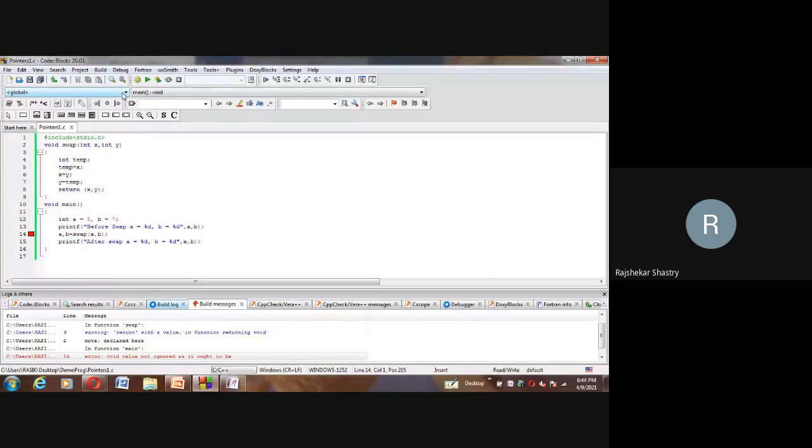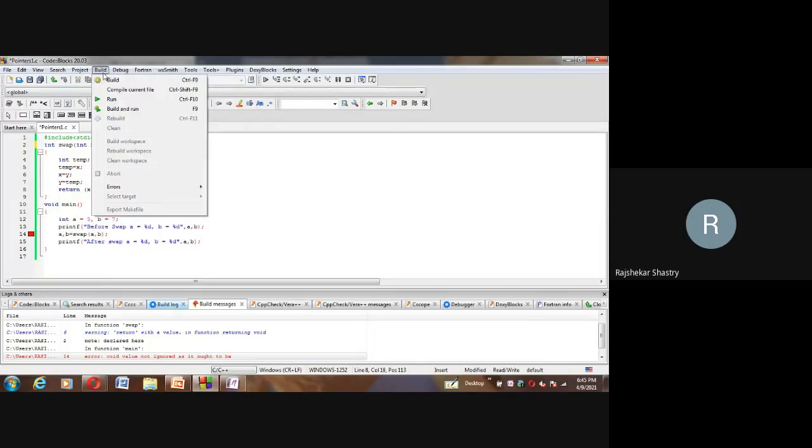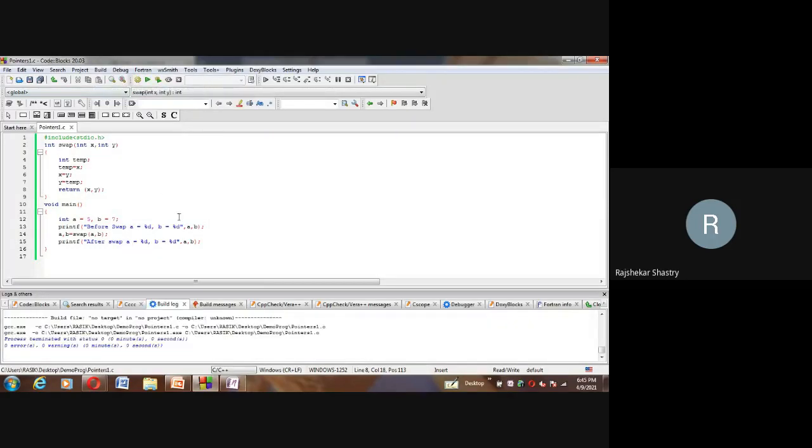Return with a value in function returning void. I'll remove this void also and make it int. X and y we are returning.